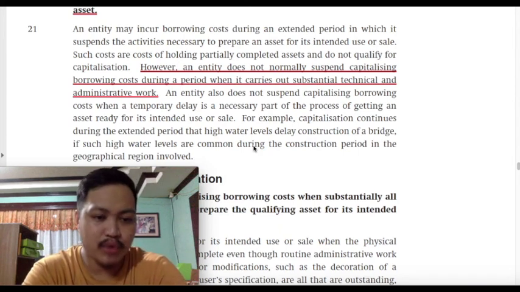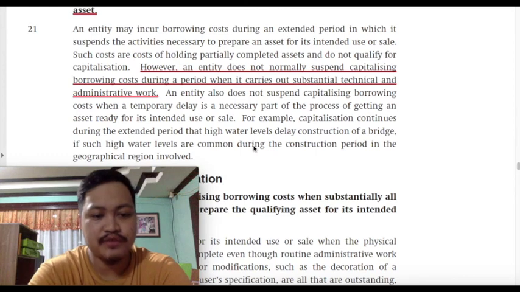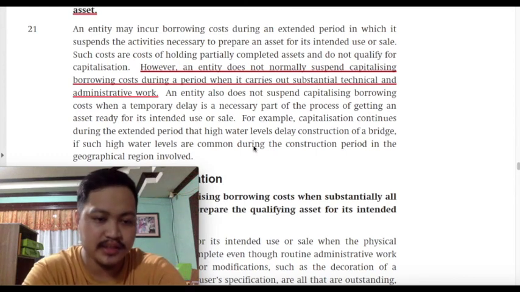The answer is yes. But why do we say that inventories are part of the exclusion? Inventories are part of the exclusion only if it pertains to inventories that are produced in large quantities and on a repetitive basis.